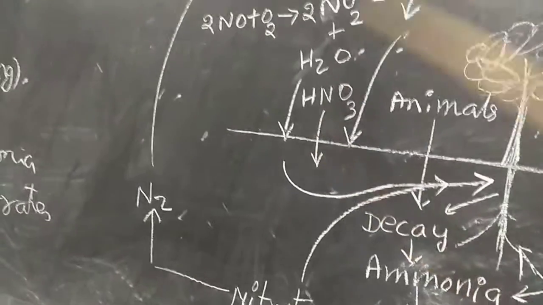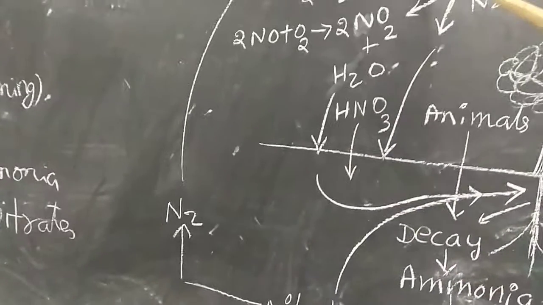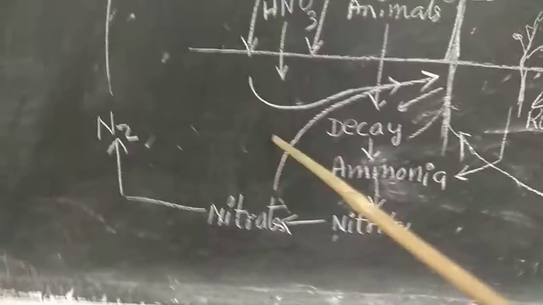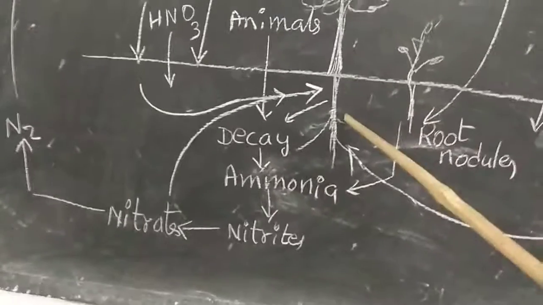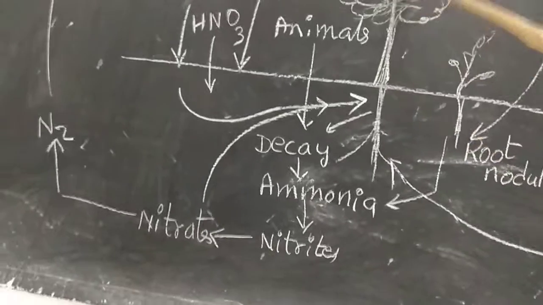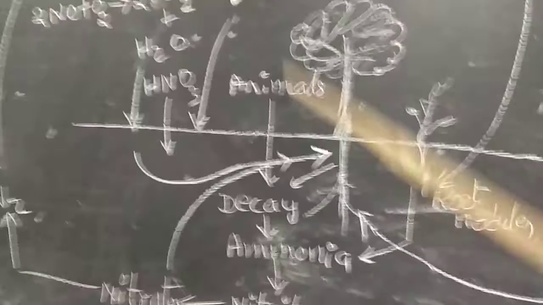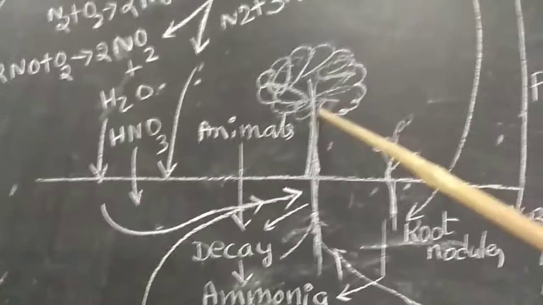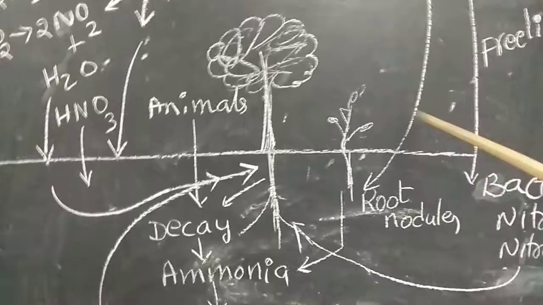Nitric acid or nitrogen peroxide reach the soil. These are absorbed by the roots of higher plants, and these plants prepare food materials by using these nitrogenous products. The nitrogen products present in the plant gradually transfer to the animals.